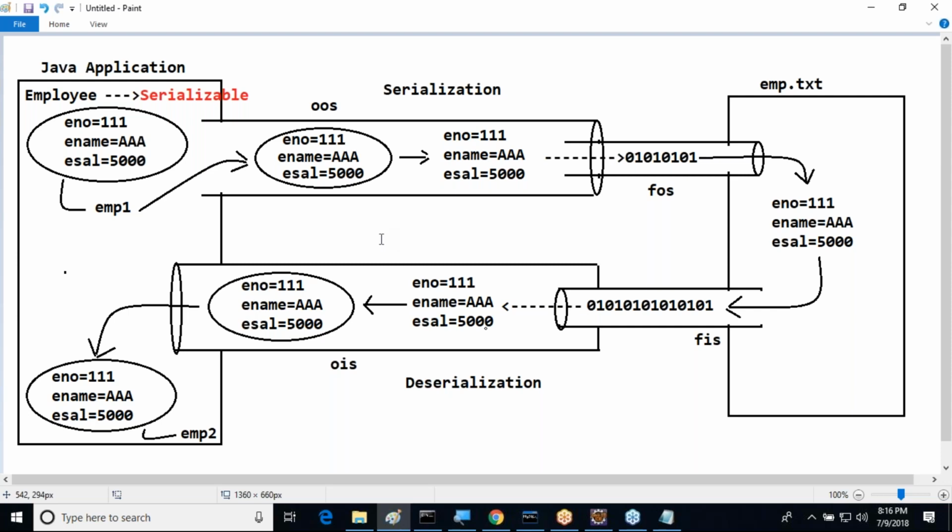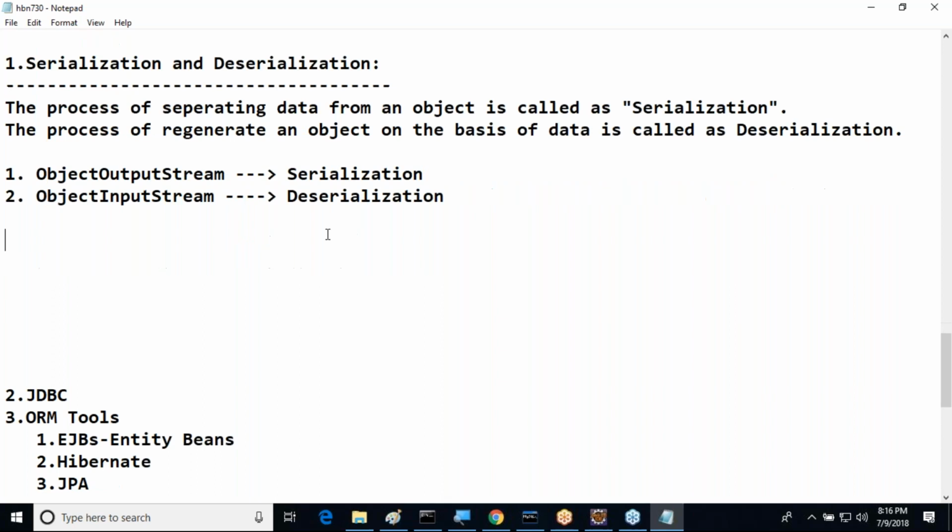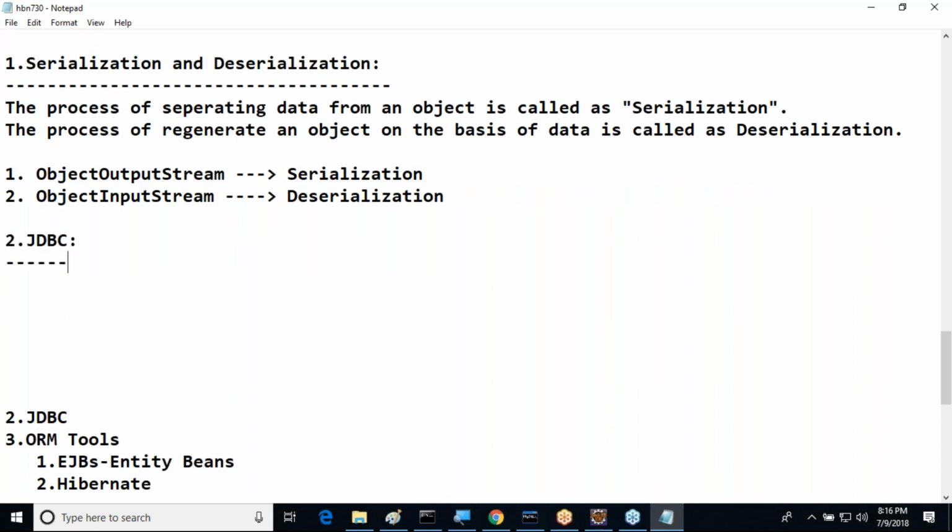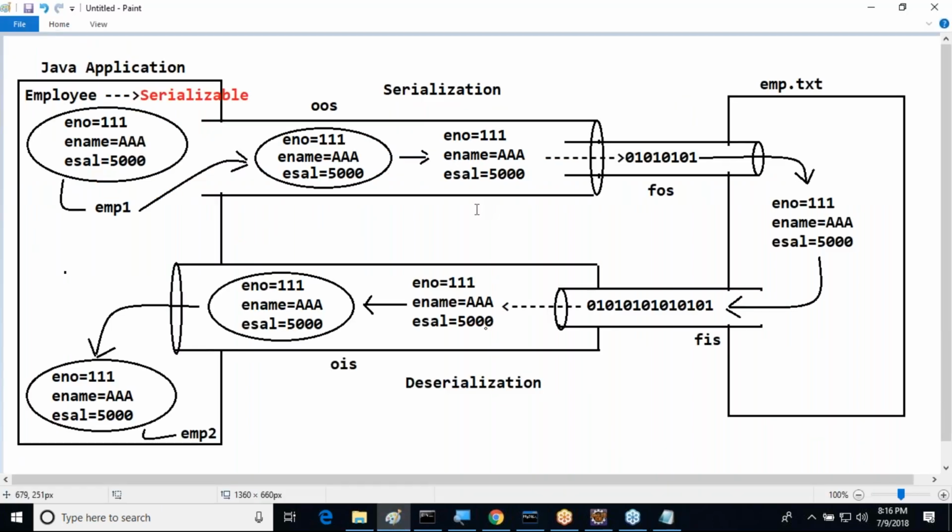JDBC is the next mechanism directly. All of you are getting it or not? Okay, fine. But how can we say JDBC is the right mechanism for us? How can we say JDBC is an alternative? How can we say JDBC is a persistence mechanism? And one more point I'm asking: how can we say serialization and deserialization is a data persistency mechanism? Before understanding drawbacks, we have to understand this point.